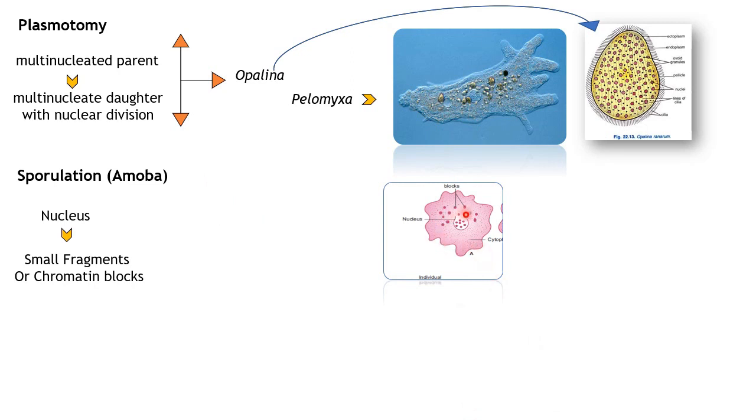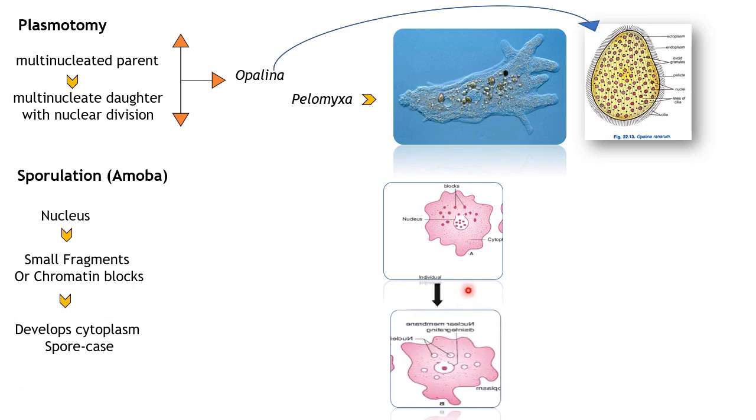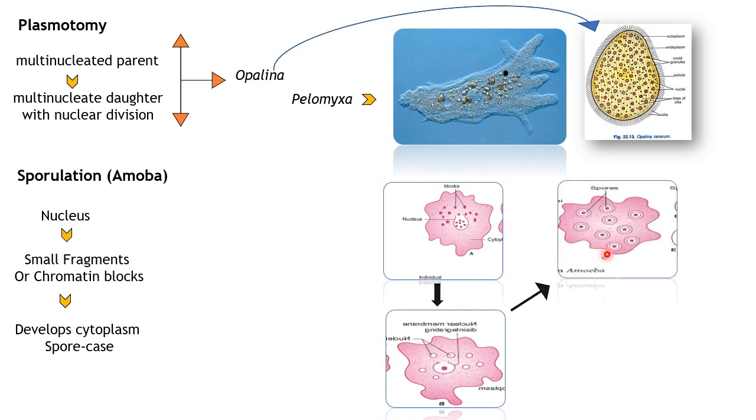See, there was a single nucleus first, and the nucleus has broken down into many small fragments, and all these fragments again will develop a nuclear membrane, and also will be surrounded by a cytoplasm and develops a spore case. This is a spore case if you look at it. So look at here. You can see the spores here now. All have developed a spore case, which is filled with cytoplasm and the chromatin blocks, which was first broken down.